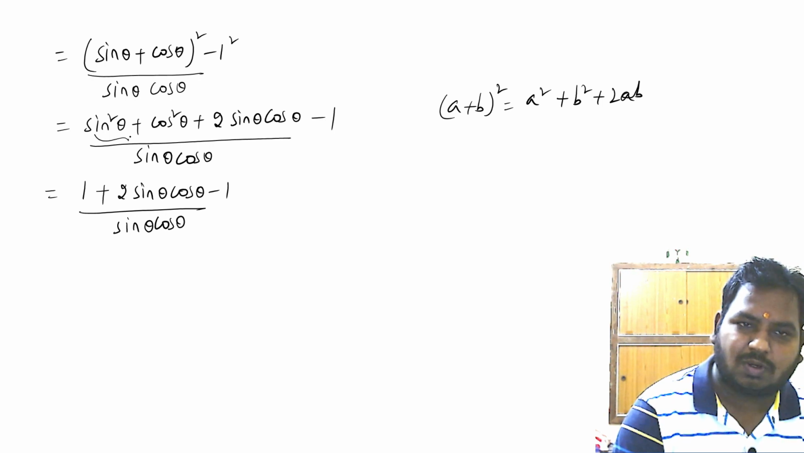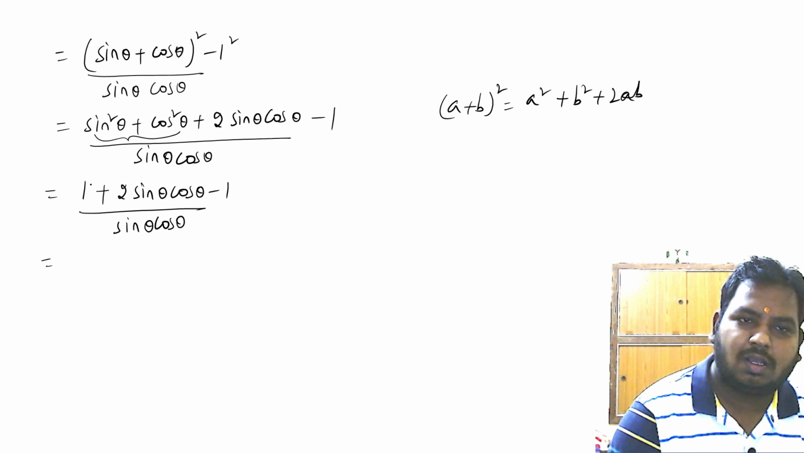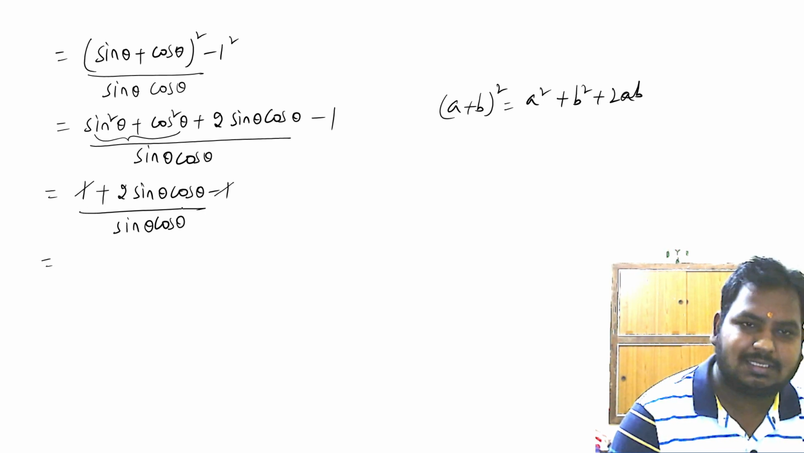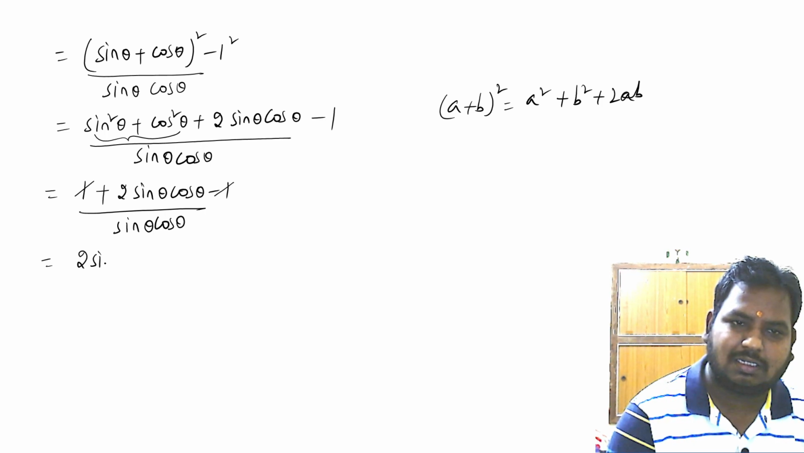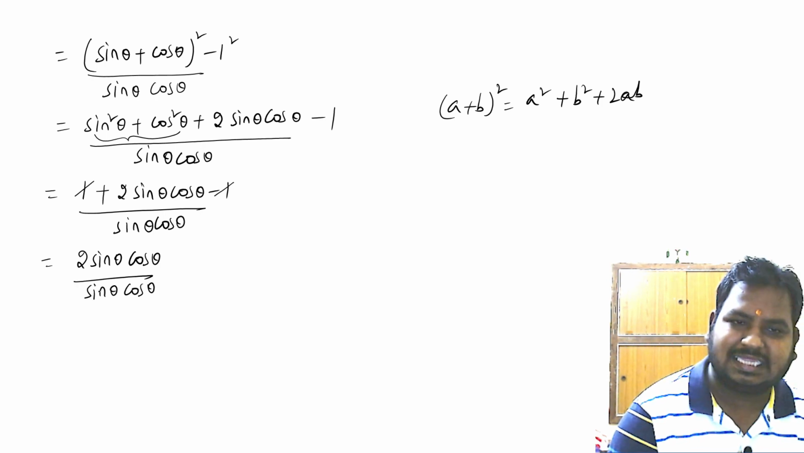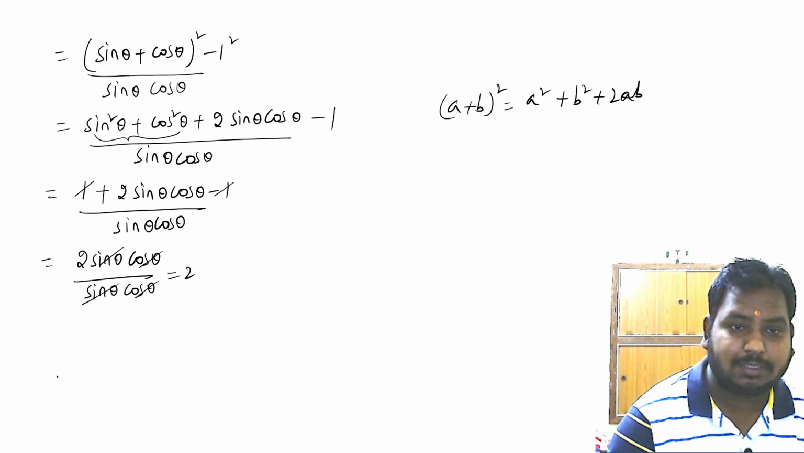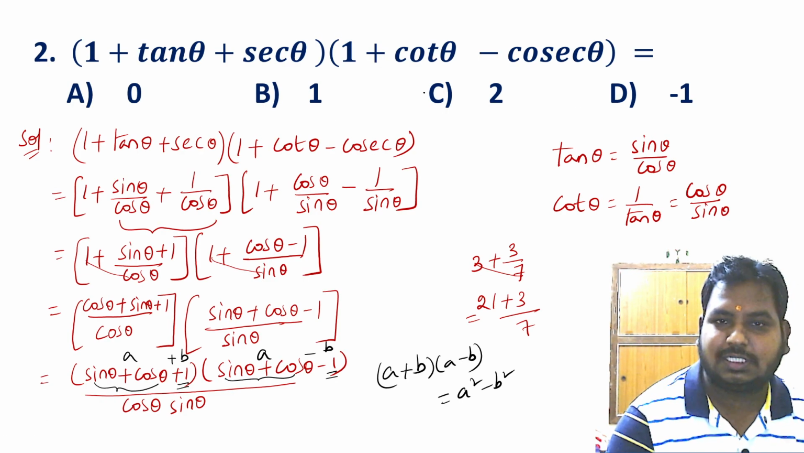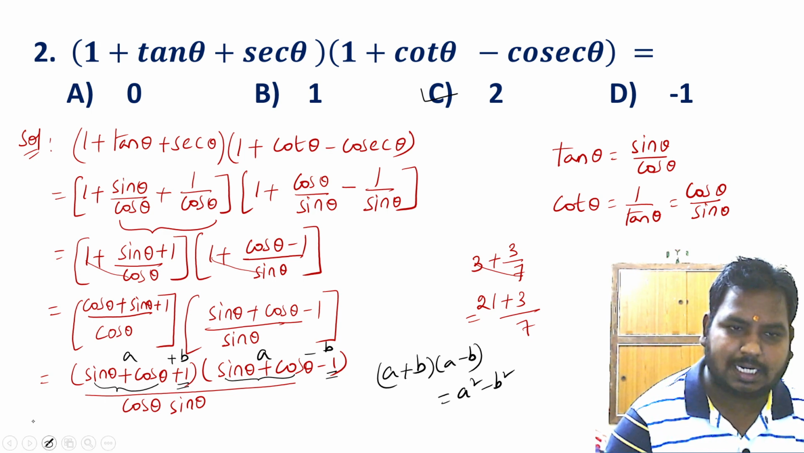Sin square theta plus cos square theta is 1. That is the identity. Now plus 1 minus 1 get cancelled. 1 minus 1 is 0. We are left with 2 sin theta cos theta by sin theta cos theta. So sin theta gets cancelled, cos theta gets cancelled. Answer is 2. So option C is the right answer.